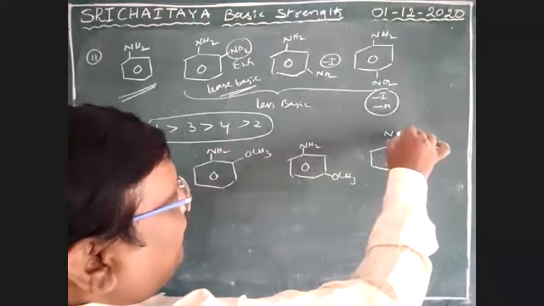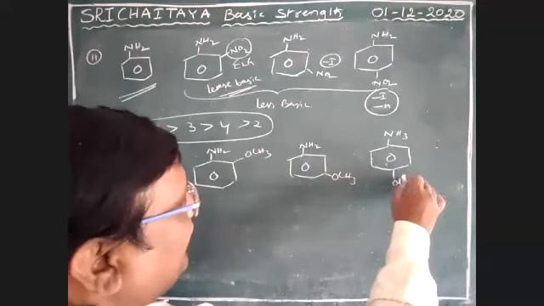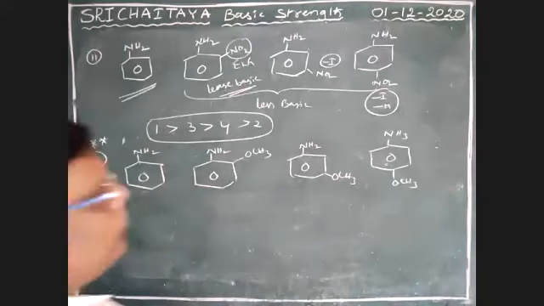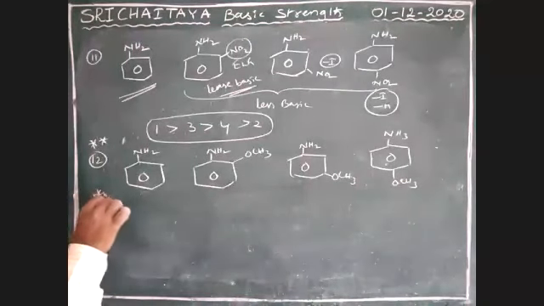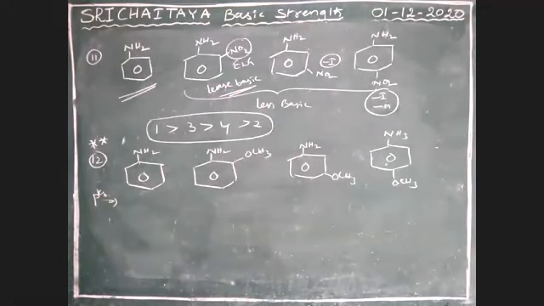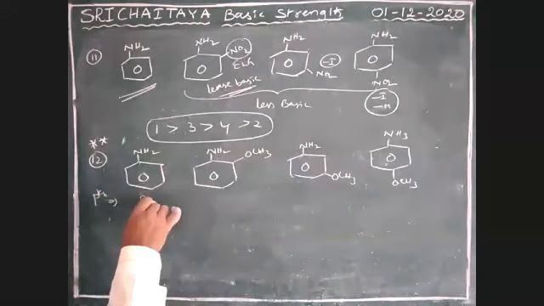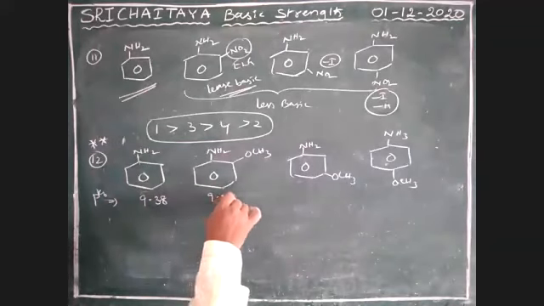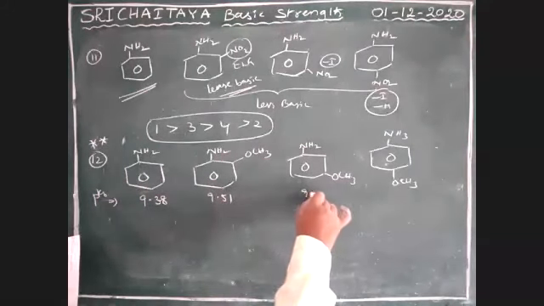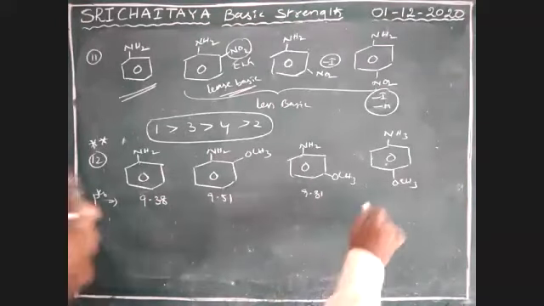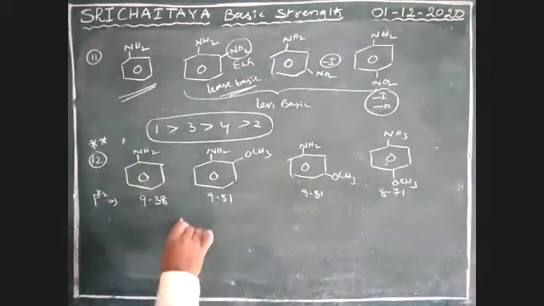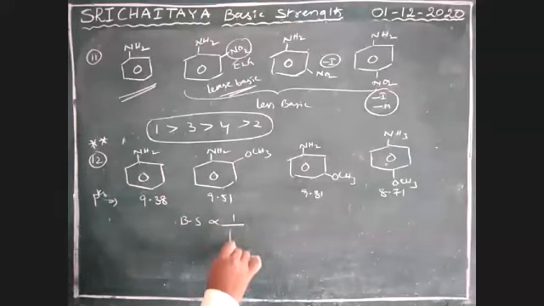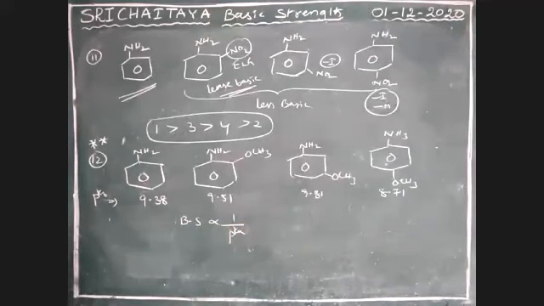The final answer is based on pKb values. The pKb value for aniline is 9.38. For the ortho methyl group it is 9.51, then 9.81, and 8.71. Basic strength is inversely proportional to the pKb value. Please keep in mind, this is very, very important.